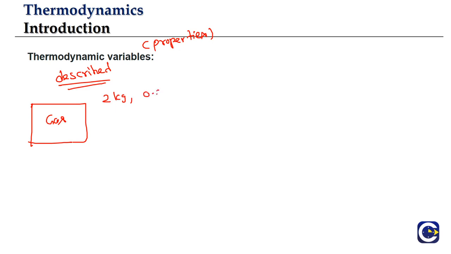Number of moles, 0.05 moles. What is the temperature? 28 degrees centigrade. What is the pressure? 3 bar. So these aspects, which basically talk about the description of a system, are called what? Thermodynamic variables. Like we talk about the mass, the number of moles, the temperature, the pressure, and the volume. So all of them, we'll be calling them thermodynamic variables or thermodynamic properties.